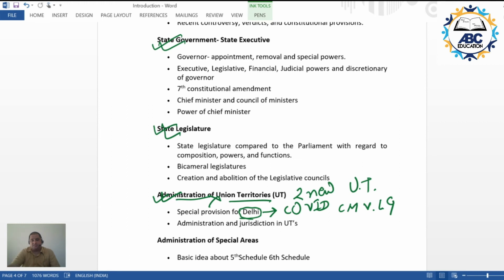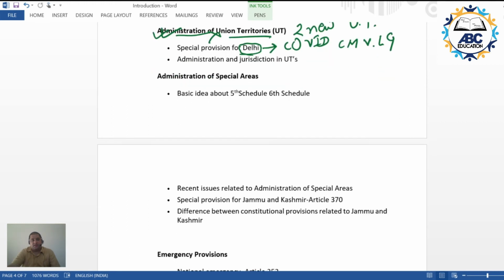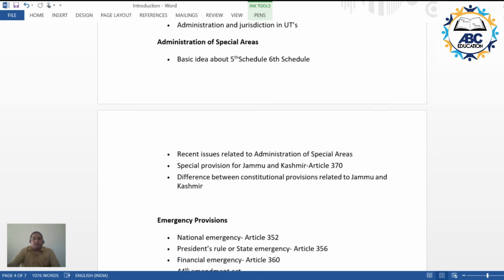Moving further, there are certain areas which are called scheduled areas. So we'll be focusing on how these scheduled areas are administered. What is the Fifth Schedule, what is the Sixth Schedule? We'll be talking about this. What are the various provisions included in these areas?